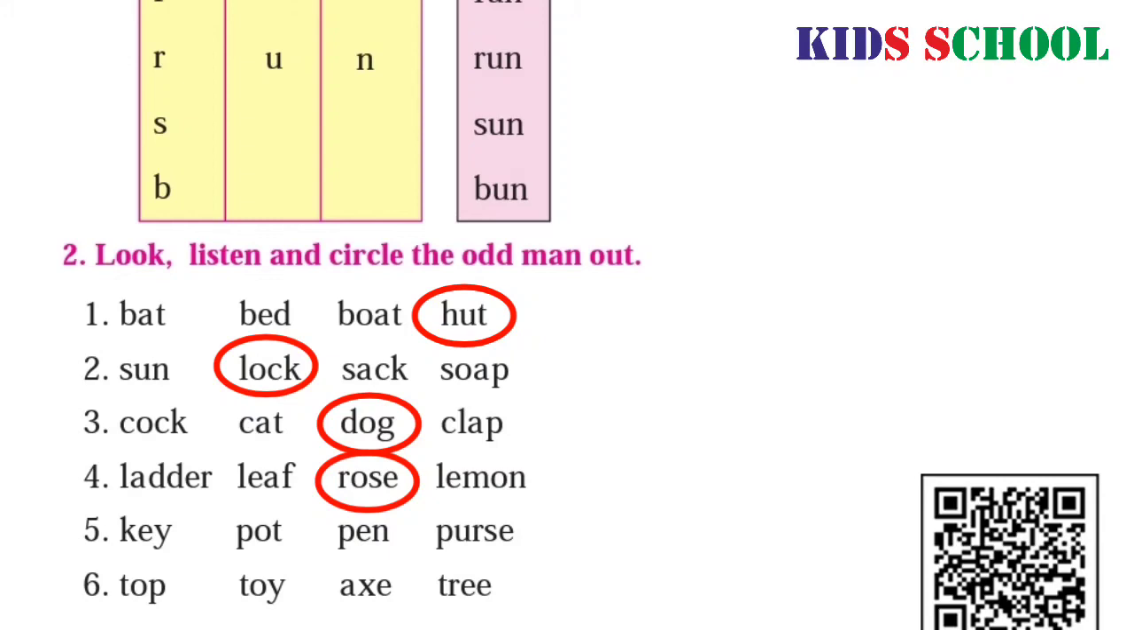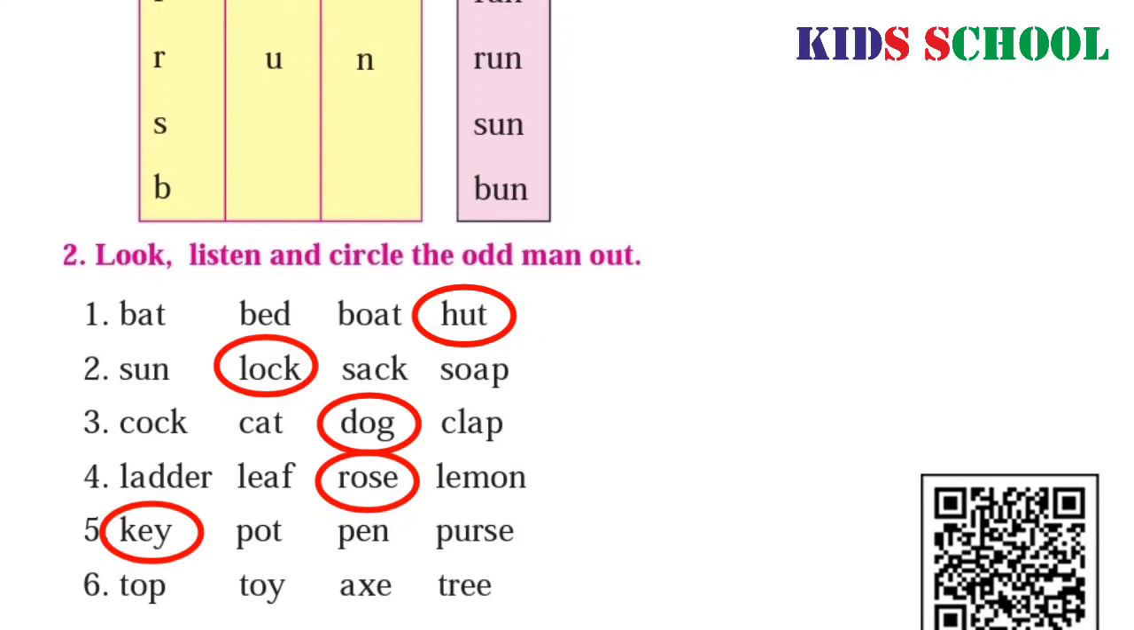Fifth one is K-E-Y, key. P-O-T, pot. P-E-N, pen. P-U-R-S-E, purse. Now we will circle the word key because it is starting with the letter K and others are starting with the letter P.